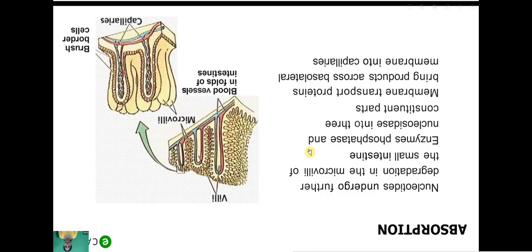This is the villi, with blood vessels in the folds of the intestine, and this is the microvilli, where further digestion of nucleotides takes place. These are the brush border cells, and this is the capillaries.